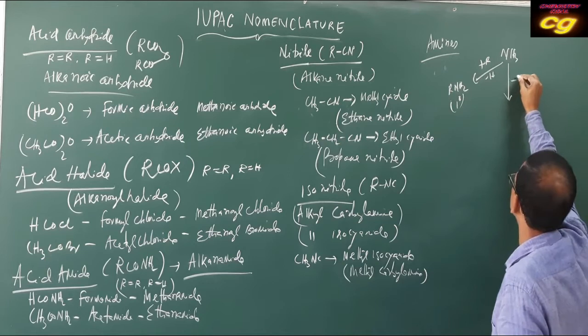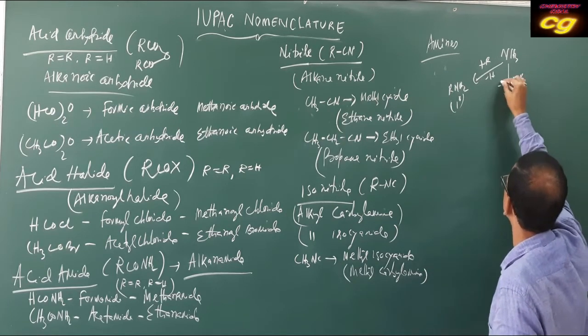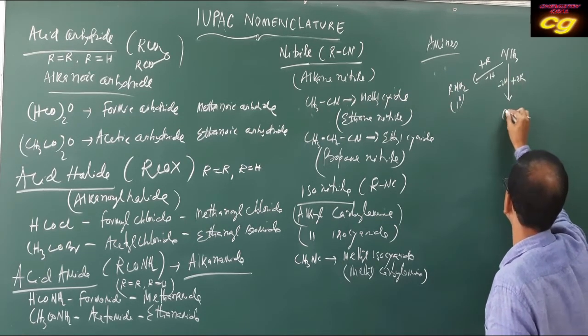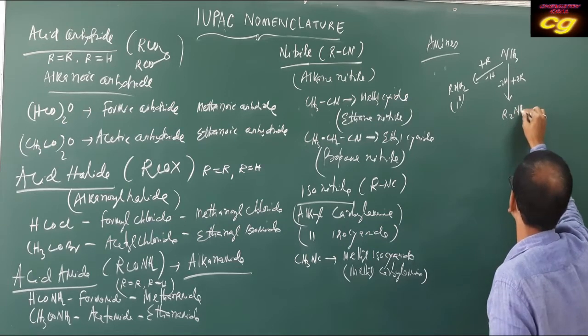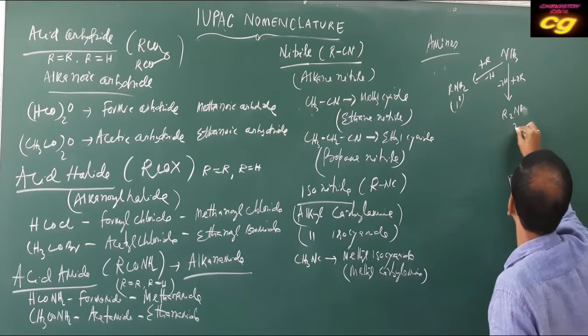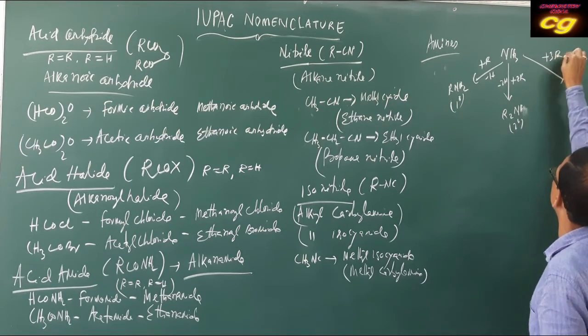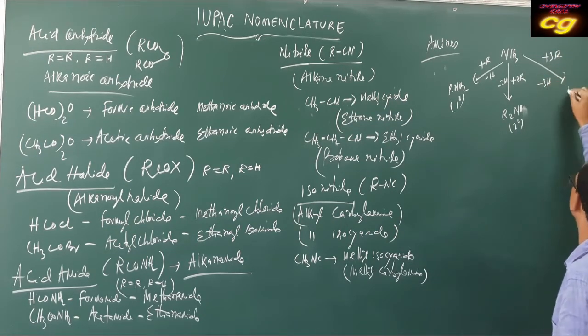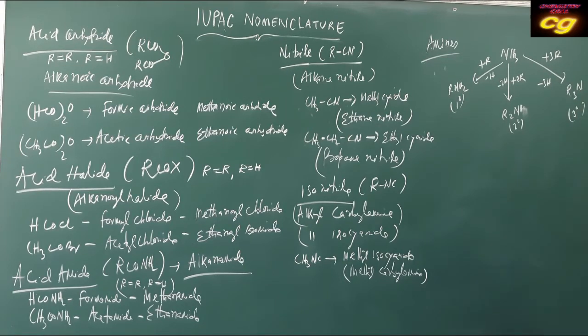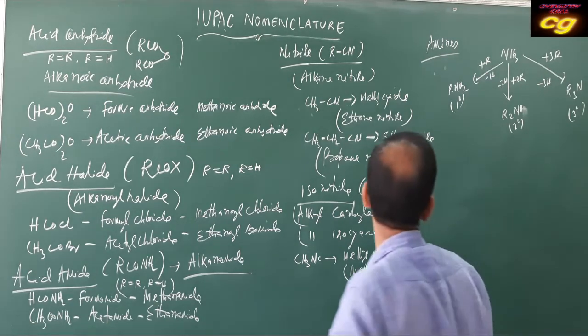If you substitute 2 R and remove 2 H, this will be a secondary amine. If you substitute 3 R and remove 3 H, it will be a tertiary amine. So amines are of 3 types: primary, secondary and tertiary.